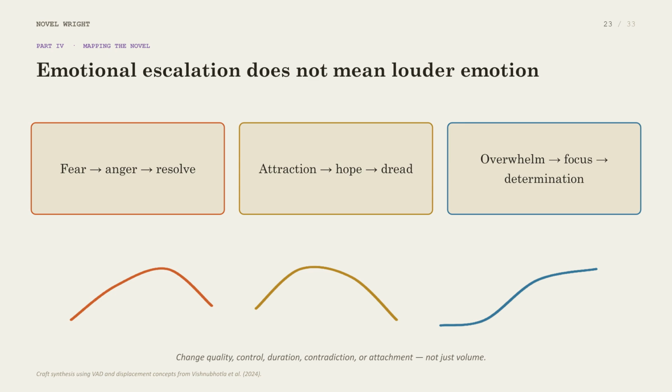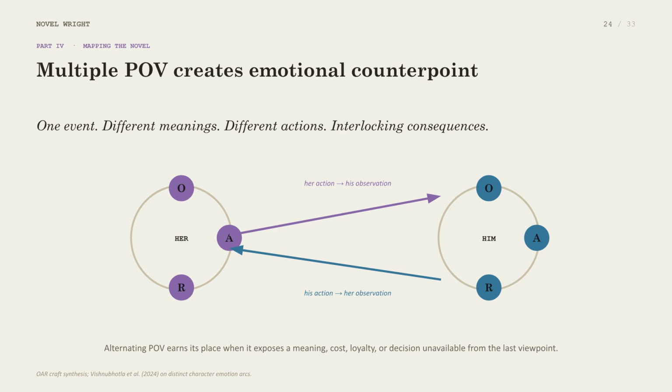By breaking each chapter into 3 sections, you gain clear, manageable moments to shape the emotional trajectory of the entire work. Emotional escalation does not mean louder emotion. Instead, it involves changing qualities like control, duration, or attachment, ensuring the narrative tension grows in meaningful, varied ways. Multiple points of view create emotional counterpoint.